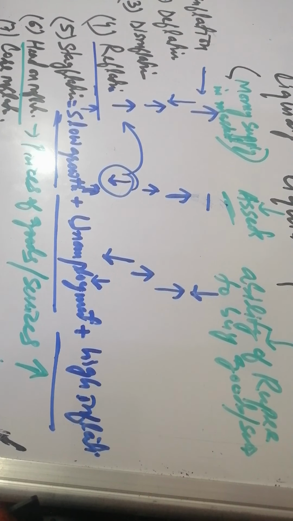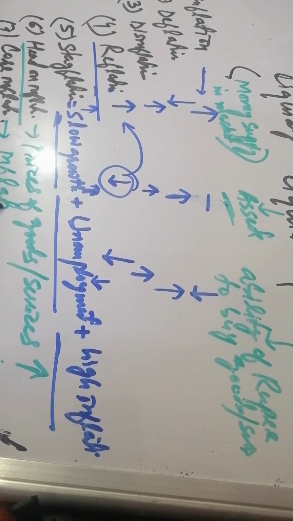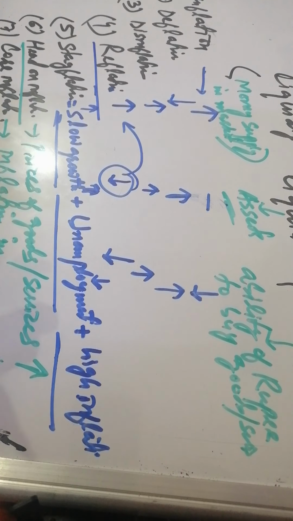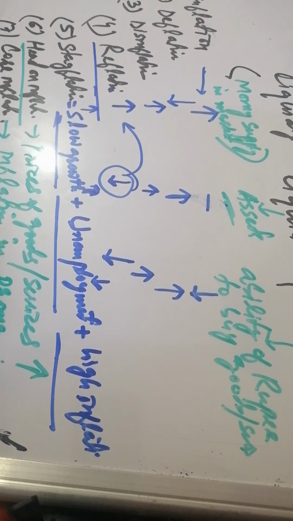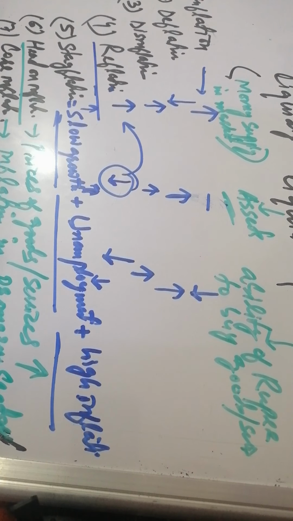And in core inflation, there is inflation in the fixed sectors, in the primary sectors, or we can say non-volatile sectors.